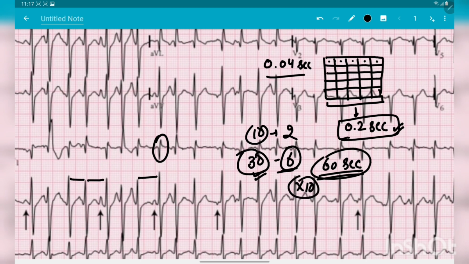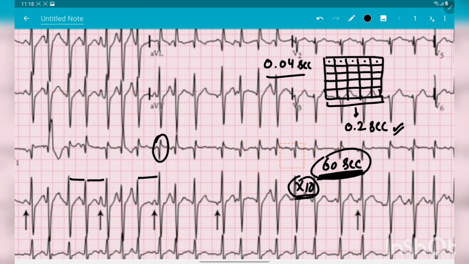I think you have understood why we are multiplying this by 10: in 30 boxes we are getting the number of QRS complexes in 6 seconds, and what we need is the number of QRS complexes in 60 seconds. So we multiply the number of QRS complexes in 6 seconds by 10 to get the number of QRS complexes in 60 seconds. This is the way we calculate the heart rate in cases of irregular RR intervals.